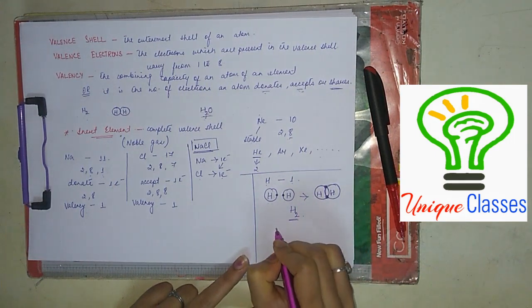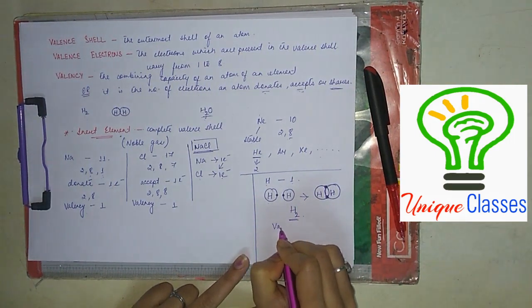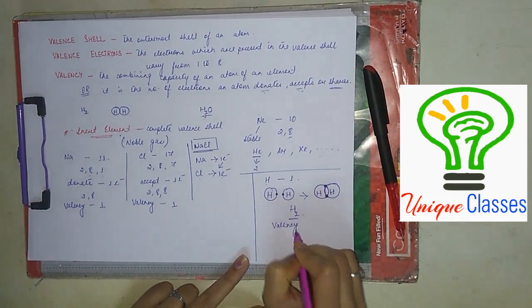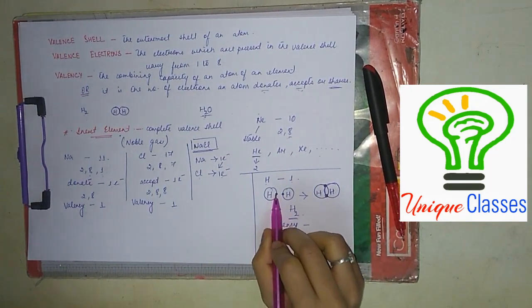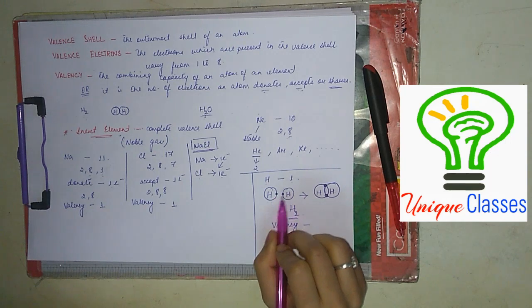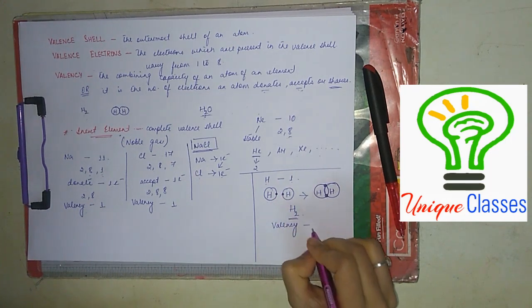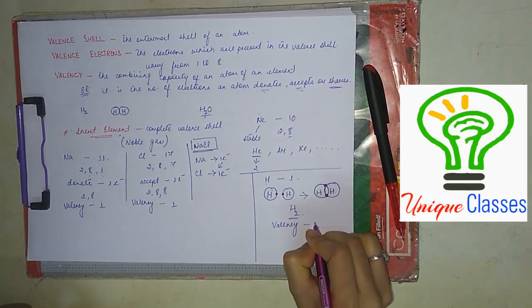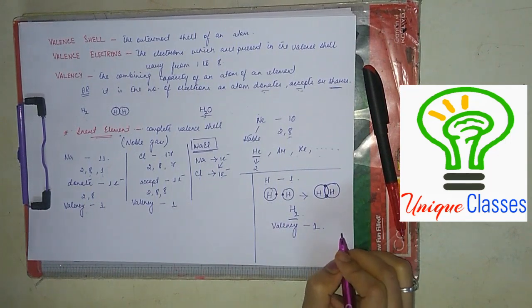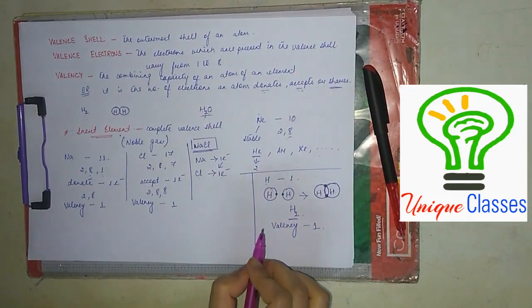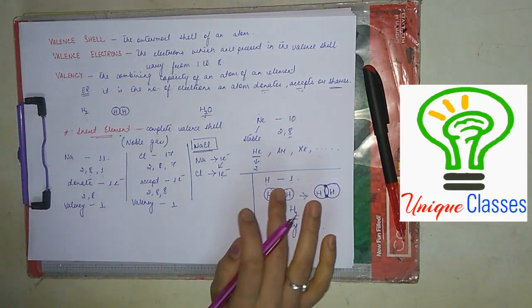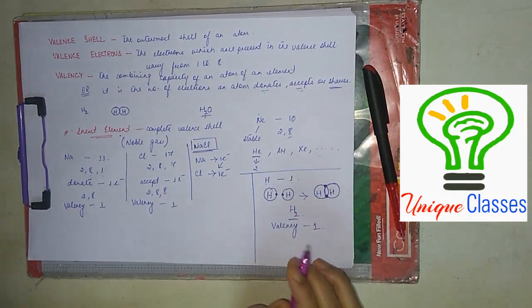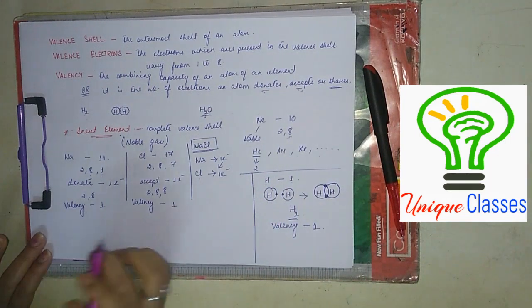Now, hydrogen has shared how many electrons? This hydrogen has shared 1 electron. This hydrogen has shared 1 electron. So, the valency of hydrogen is 1. Clear? Have you understood what I am trying to say? I hope you are understanding.